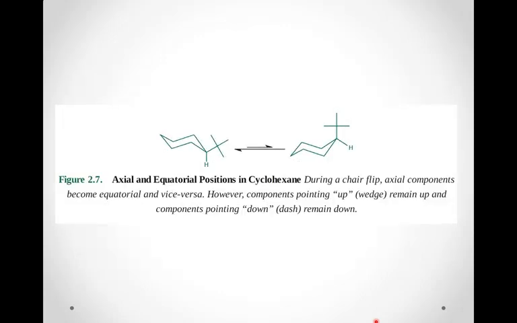Here you can see the axial and equatorial positions on cyclohexane, and the chair flip is shown. In a chair flip, the axial components become equatorial and vice versa. However, components pointing up, that is the wedge, remain the wedge, and those pointing down, the dash, remain the dash.